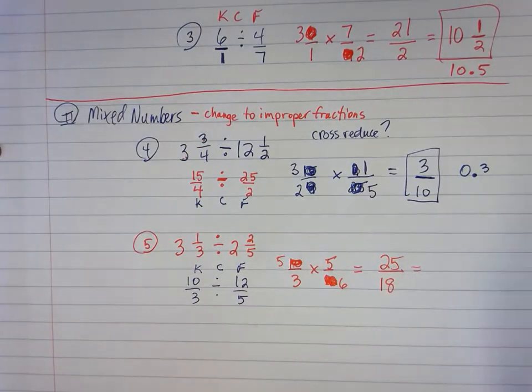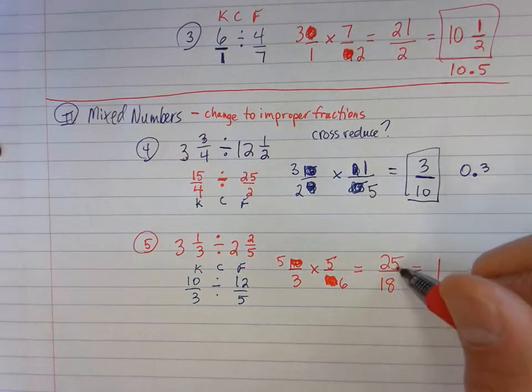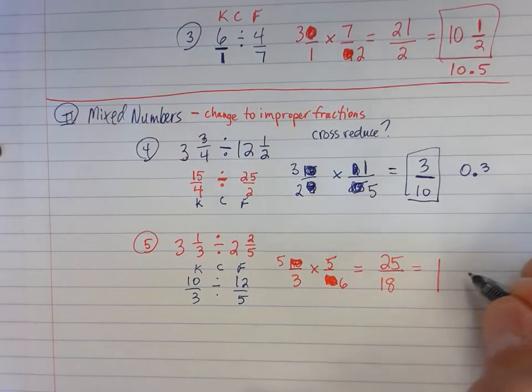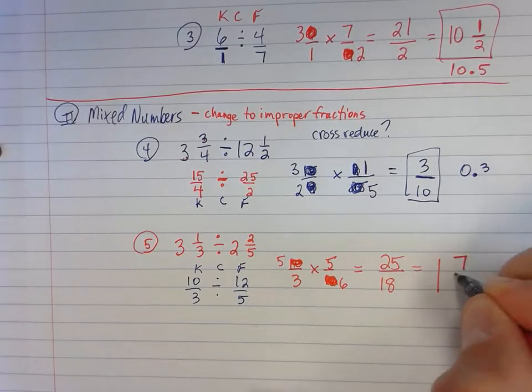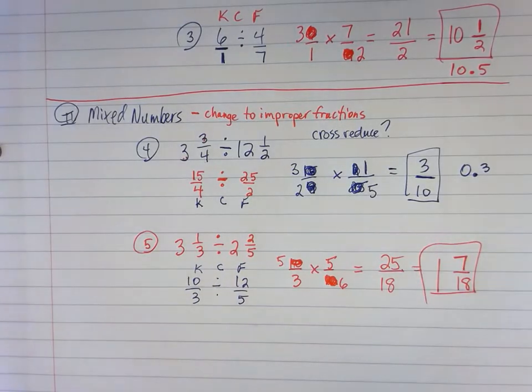That's an improper fraction. How many times will 18 go into 25? I hear you say once, which is right. Now, how much am I going to have left over? 25 minus 18 is 7. So put your remainder up there. So that would be 1 and 7/18.